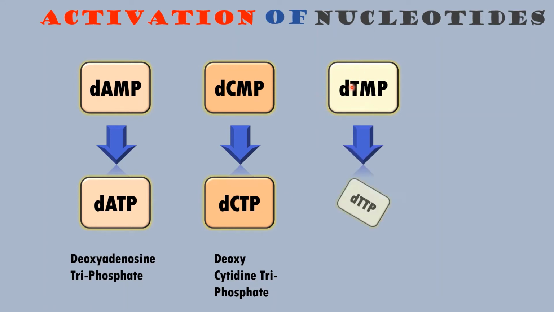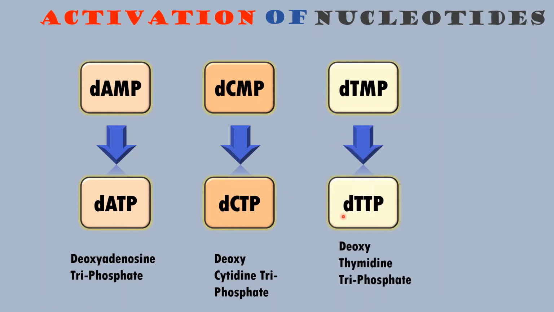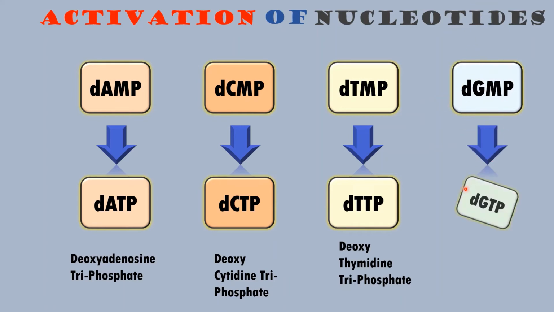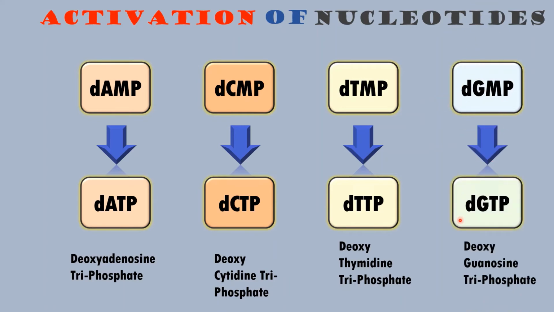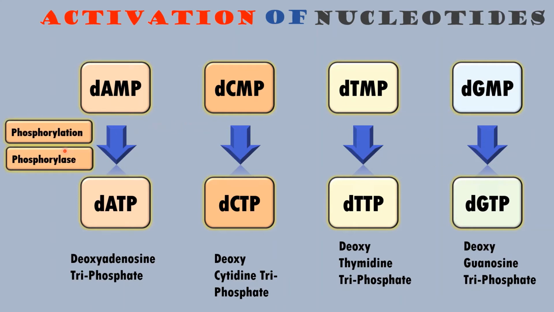Deoxythymidine monophosphate is activated to deoxythymidine triphosphate, and deoxyguanosine monophosphate is activated to deoxyguanosine triphosphate. Now this activation is done by the enzyme called phosphorylase. Essentially there is a phosphorylation process involved in this, therefore the process is called phosphorylation, and this phosphorylation is catalyzed by the enzyme called phosphorylase.